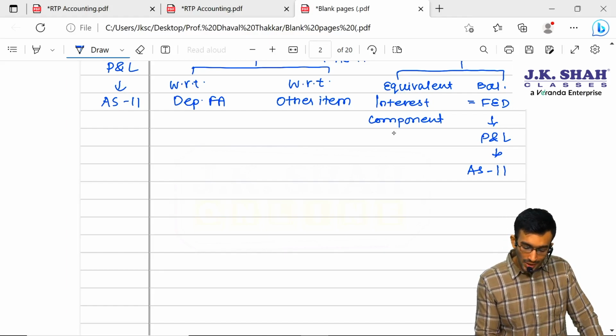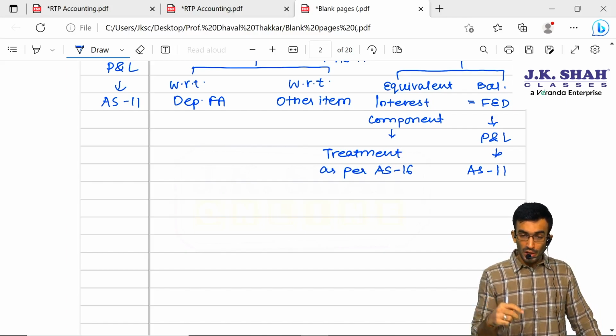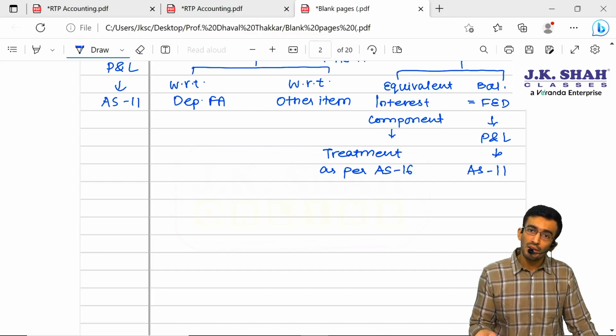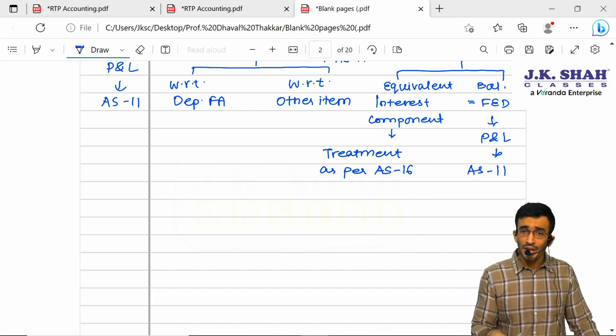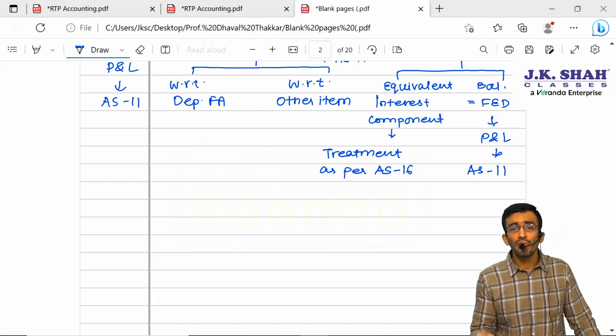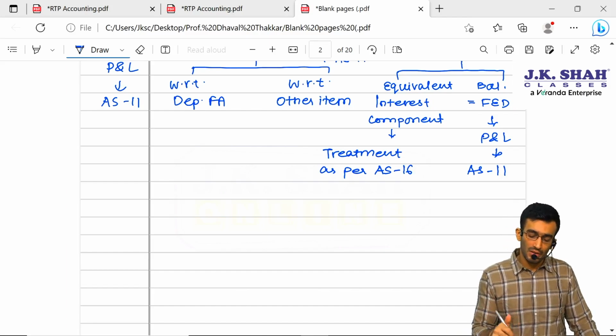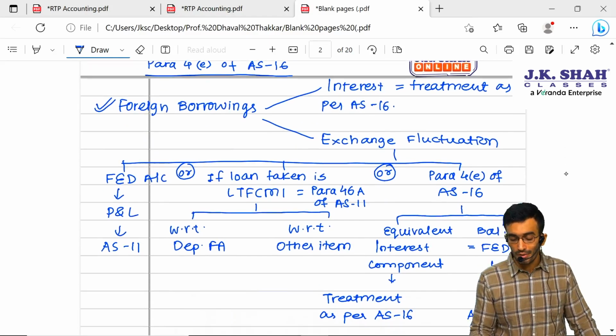And this equivalent interest component will be treated as per AS 16. It means if this loan is taken for a qualifying asset, then this equivalent interest will also be capitalized in the cost of the qualifying asset. If it is not for a qualifying asset, then this interest will also go to P&L.